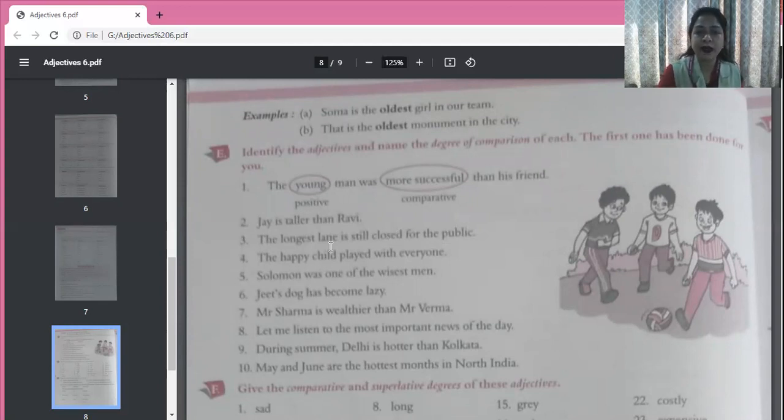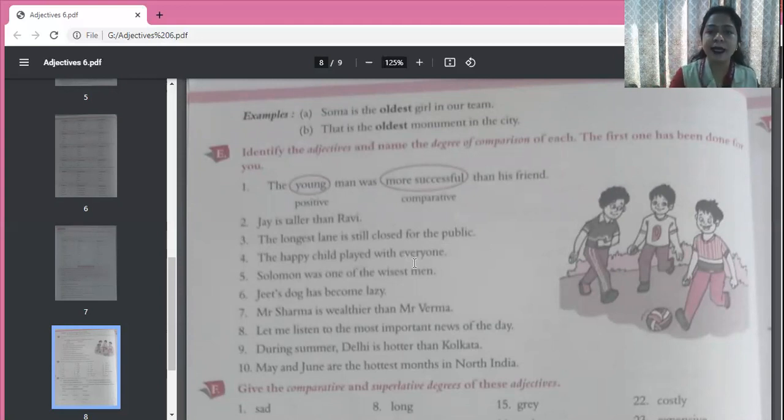Okay. The longest lane is still closed for the public. Which lane? Longest lane. Here they are not showing you the comparison, but you should know, children, that when they are saying the longest lane is still closed for the public, that means there are many lanes in a city, and out of all those lanes, which one is the longest? That particular lane is still closed. Okay, so longest is superlative degree.